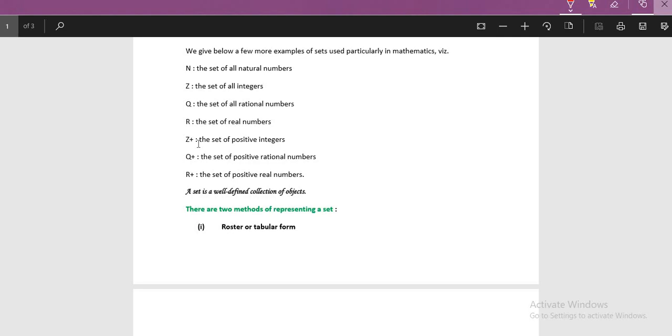Now from the above collections you came to know that a set is a well-defined collection of objects. It must have a definition, because you saw that the Nile River cannot be in the collection of rivers in India because it was not defined well. Now one more thing I want to tell: if I ask you to make a collection of the 5 most renowned mathematicians of the world, then definitely you cannot do it because it is not well defined.